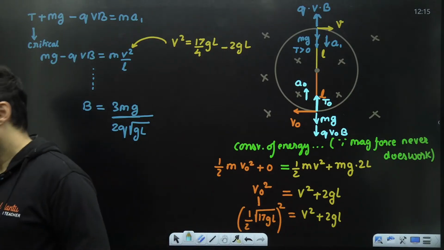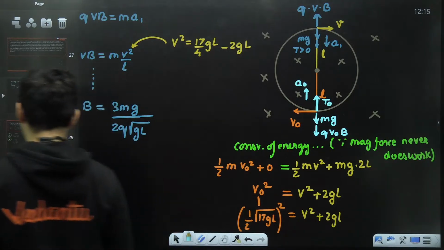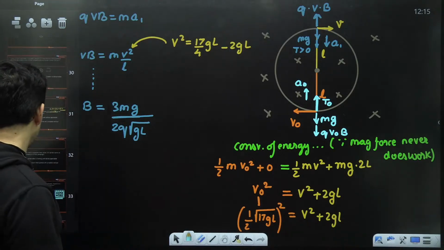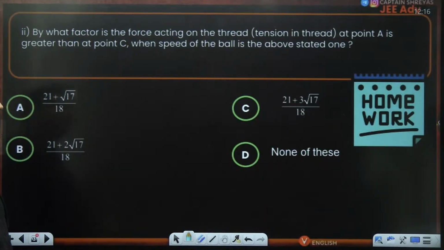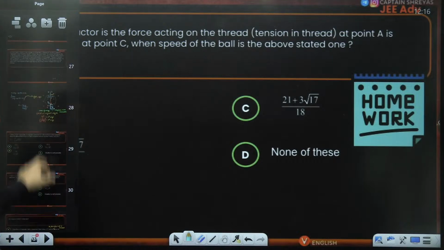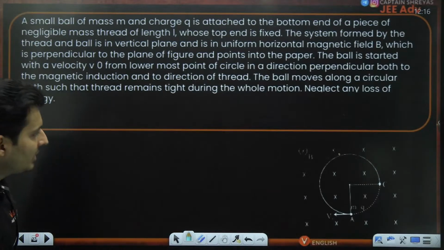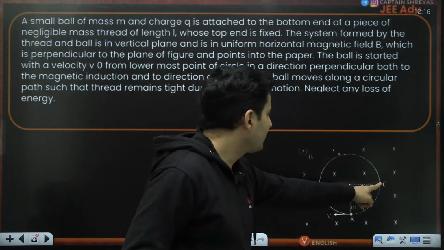Is that okay? So try to solve that particular question, homework question. If you have that particular speed, then what is the speed at point A versus at point C? I think they have mentioned both those points. This is point A and this is point C.